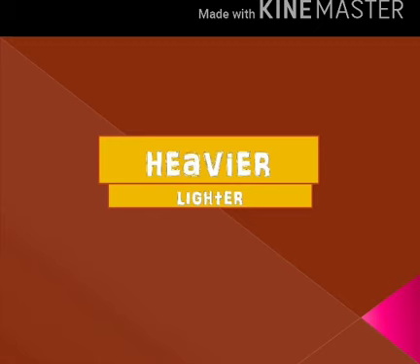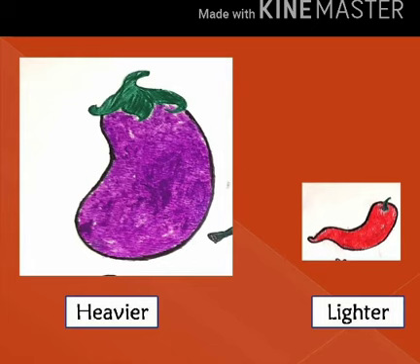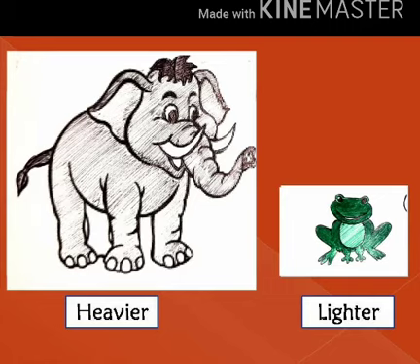Heavier and lighter. We have brinjal and chili. Who is heavier and who is lighter? Brinjal is heavier and chili is lighter. Elephant and frog. Who is heavier and who is lighter? Elephant is heavier, frog is lighter.